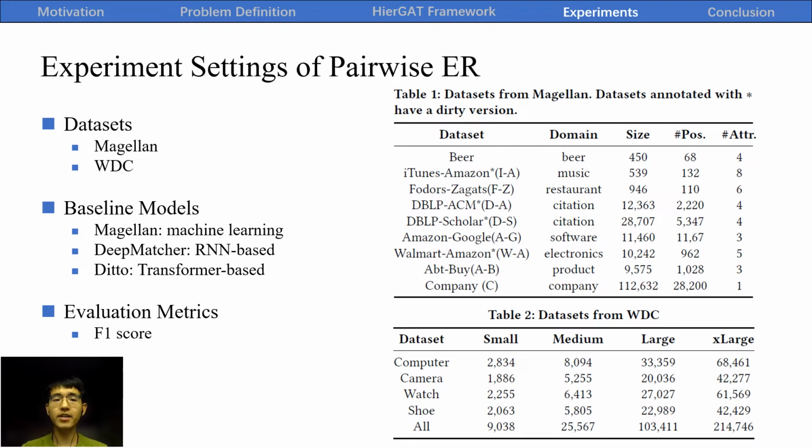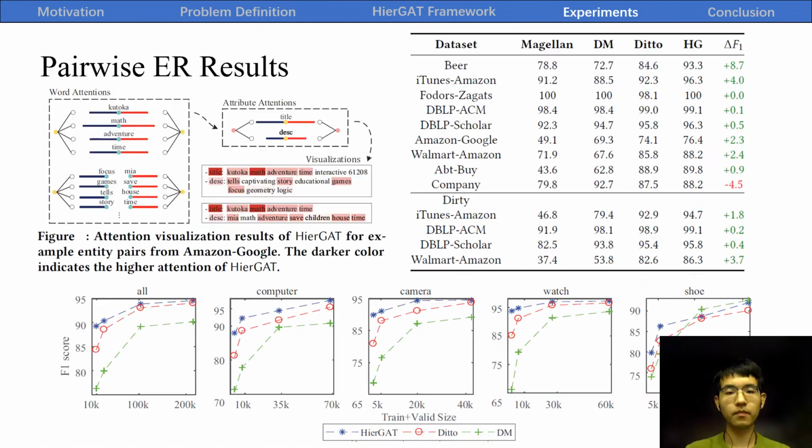We compare the HierarchiCal with 3 baseline models. Magellan is a widely used entity resolution tool based on traditional machine learning. DeepMatcher is a state-of-the-art RNN-based model. We also compare with Ditto, and it's based on transformer. Finally, for the pairwise work, we use F1 score as a common evaluation metric.